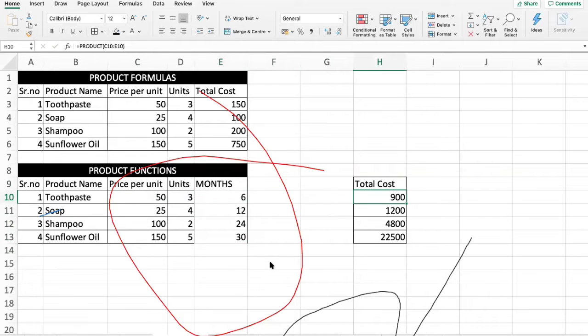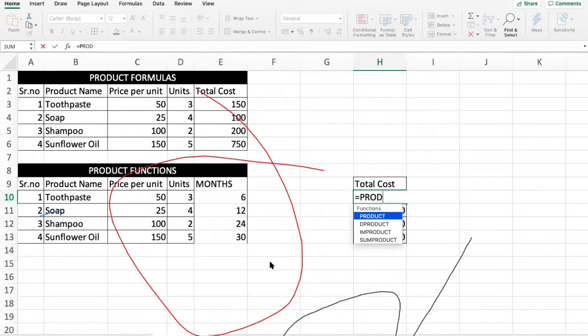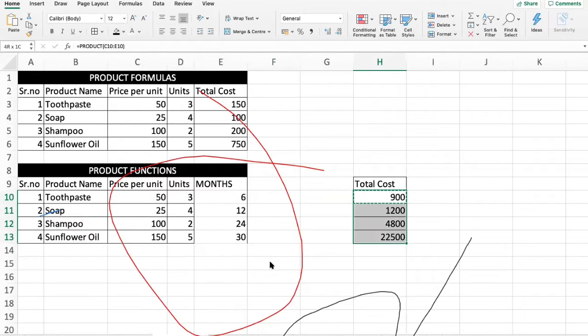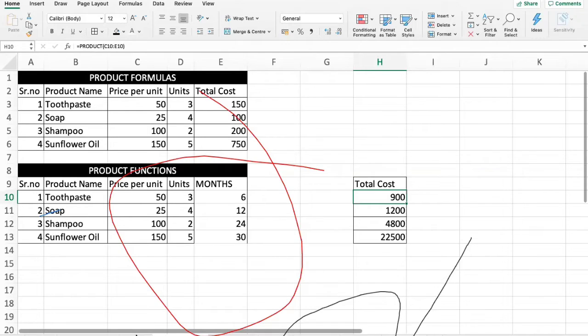If we have multiple columns, the product function is much easier to use rather than a product formula. I have to just select the entire cell range, close the bracket and say okay. Copy the formula and say okay. See, the product function or a sum function is very useful where you have huge data. If you are using Excel, I'm sure you would be working on huge data, not just 2-3 columns or 3-4 rows as in my examples. Okay, so this is it for multiplication.